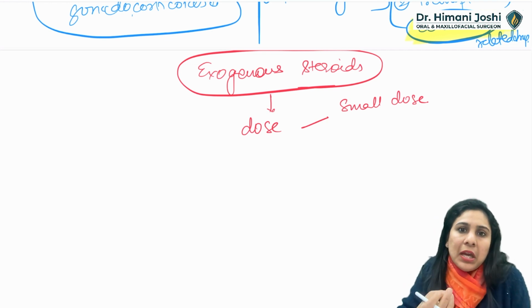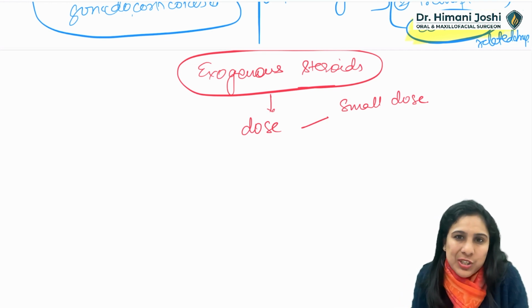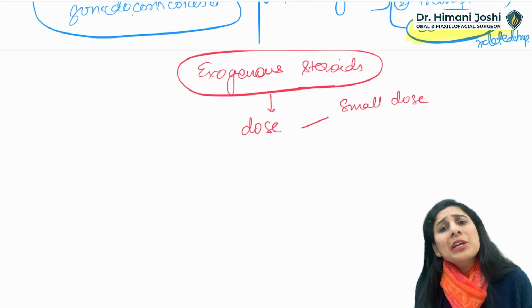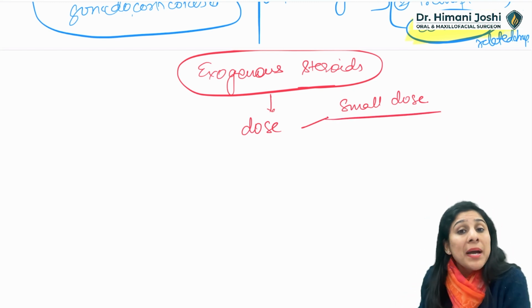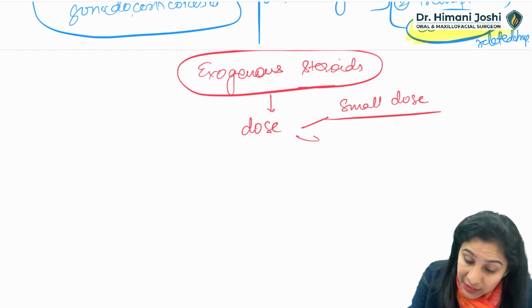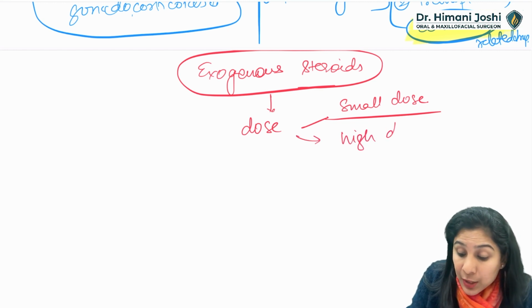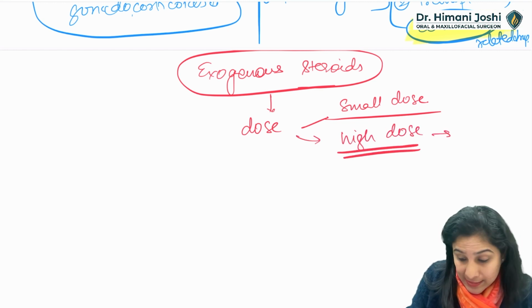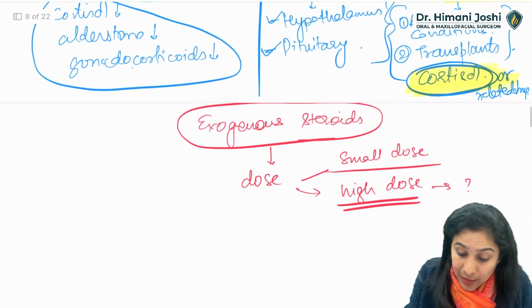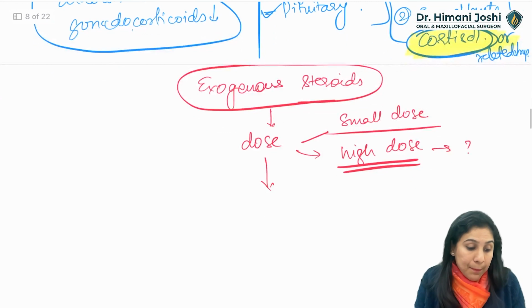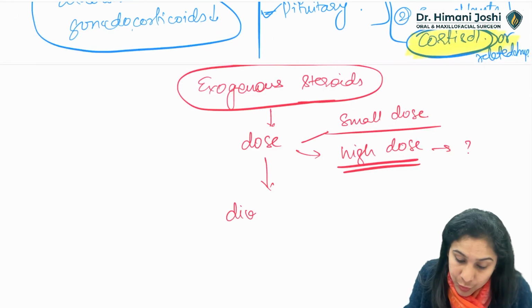So if you are giving a patient around 30-35 mg cortisol daily, it is a normal dose. Why will that small dose affect him much? All right. But if you are giving a very high dose to the patient, yes, it could be a problem. Plus, I will also be worried about the dividing of dose.